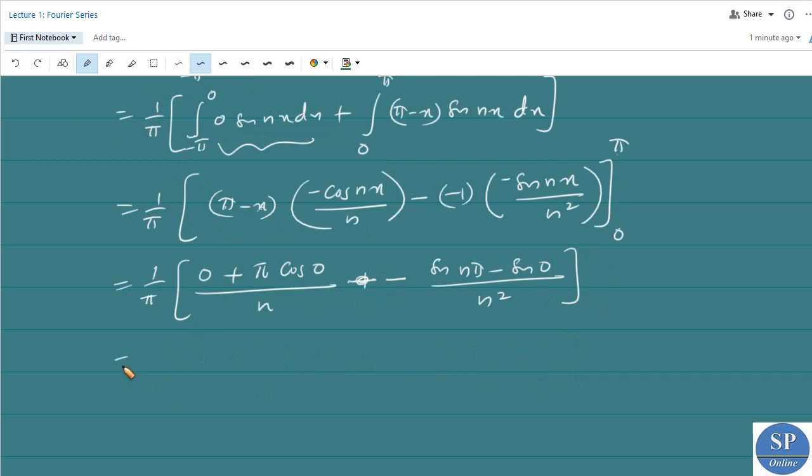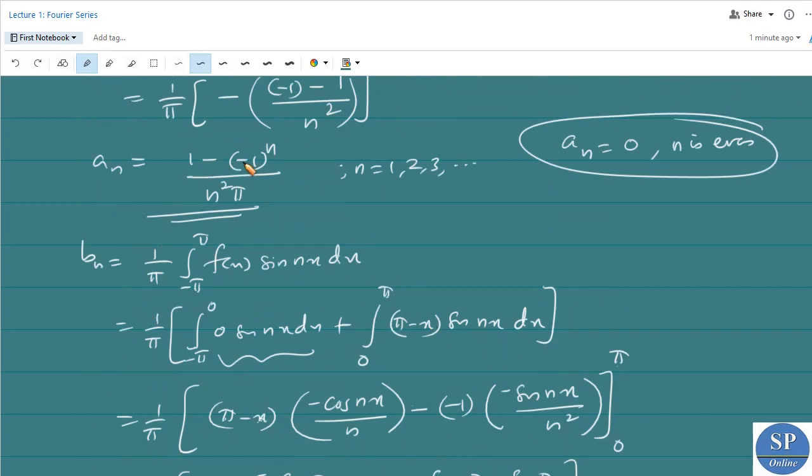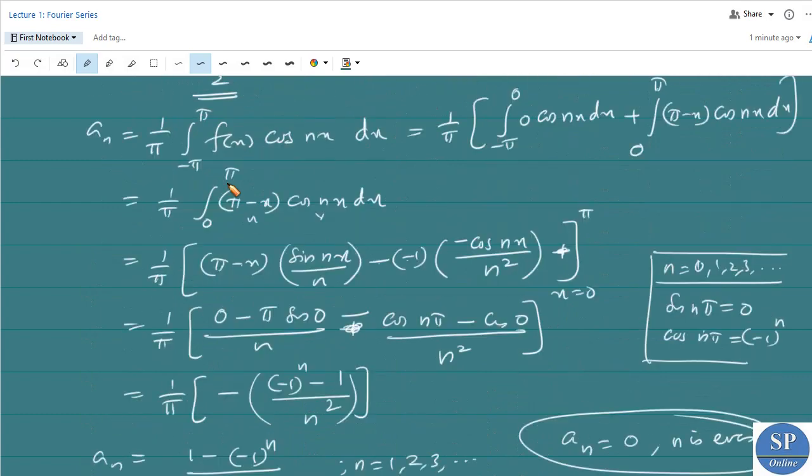So again we have this is 1 by pi into 0 plus pi into cos 0, which is 1. So this is pi by n, minus sin n pi, which is 0. Sin 0 is again 0. So 0 minus 0, divided by n square. So we have 1 by n. So we have bn is equal to 1 by n. An is equal to 1 minus minus 1 power n divided by n square pi, and a0 is equal to pi by 2.